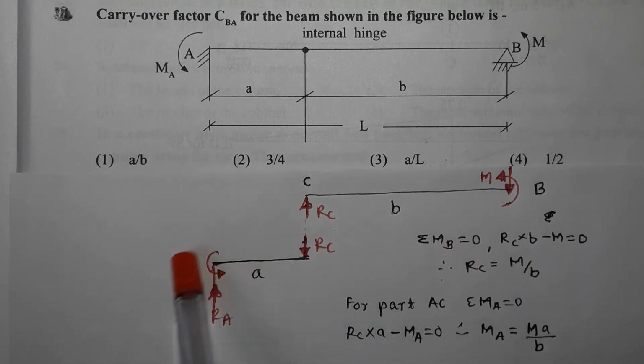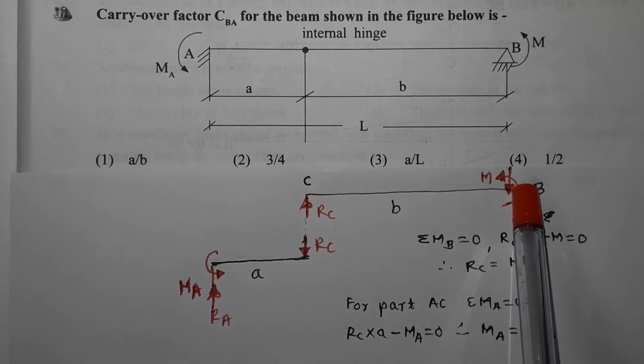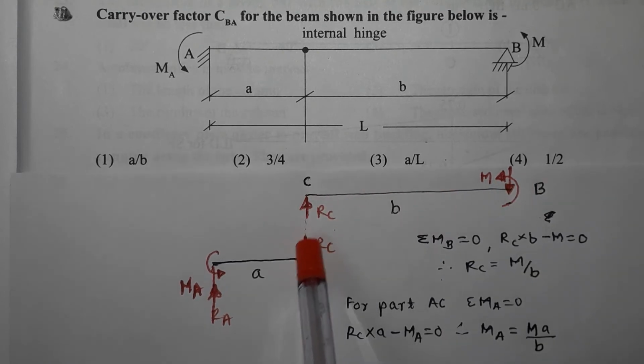Now I am going for the FBD of the left part AC. So RC is acting upwards for the right part CB. It is obvious that RC will be acting downwards for the left part AC.